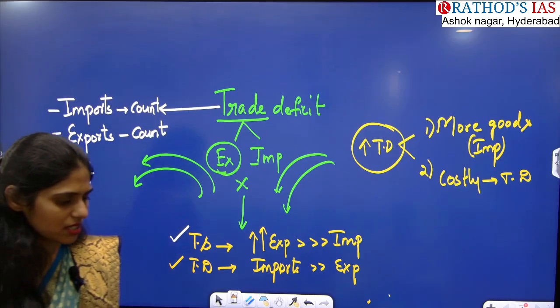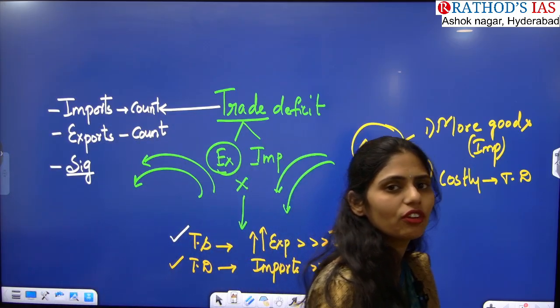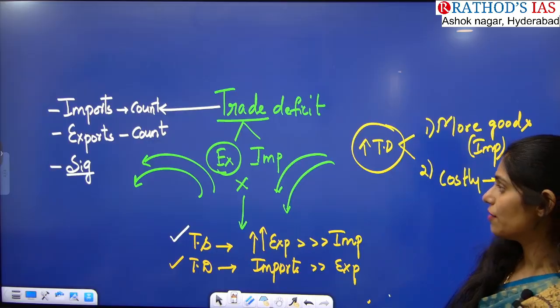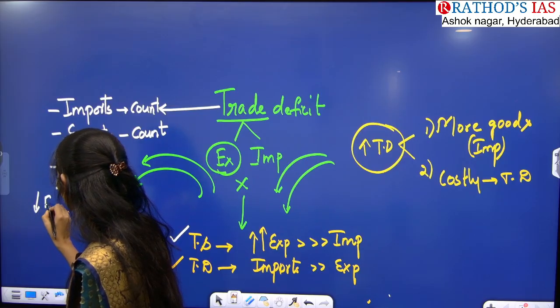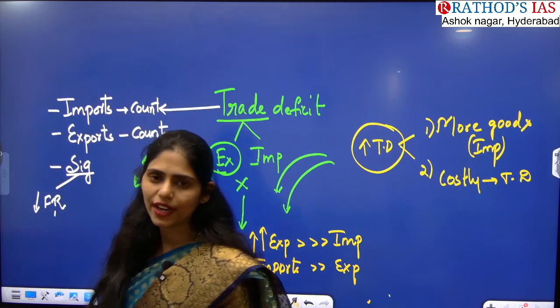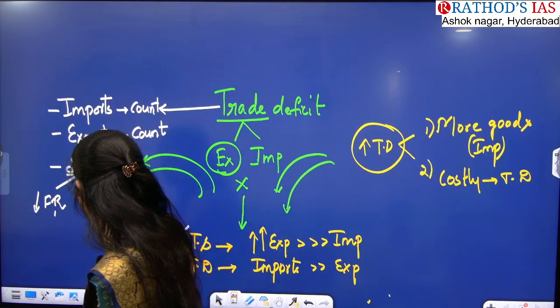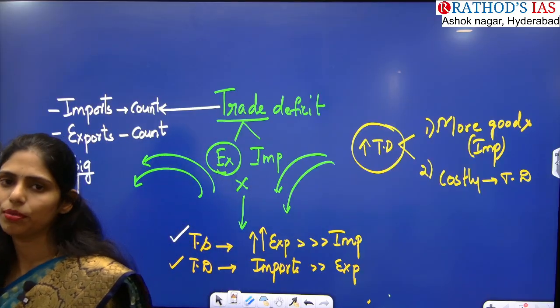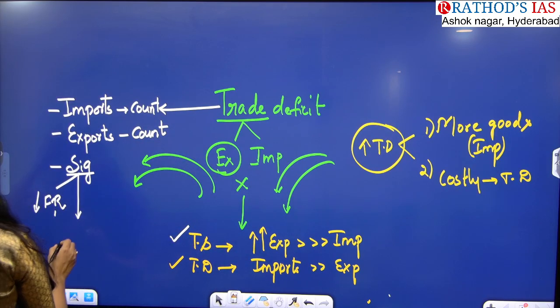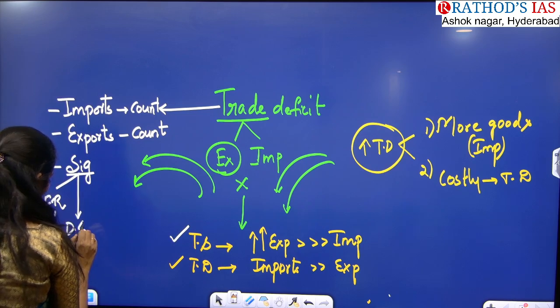What happens for India if the trade deficit increases? We have to pay more money, which will lead to decreasing foreign reserves or foreign exchange. Also, we are increasing our imports, which means we are discouraging our domestic industries.